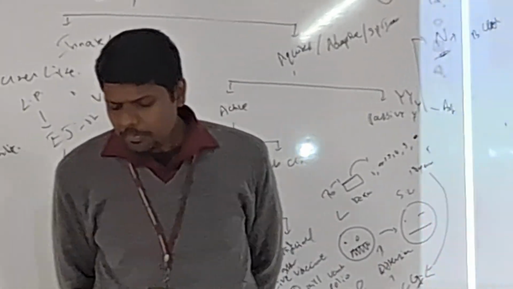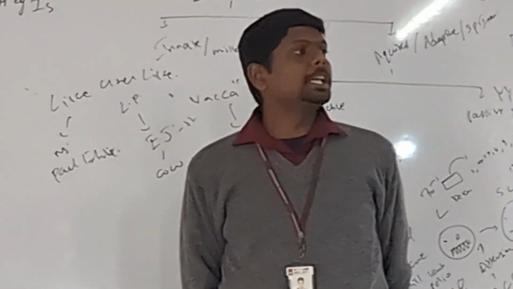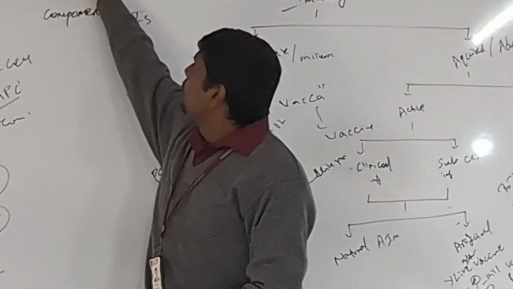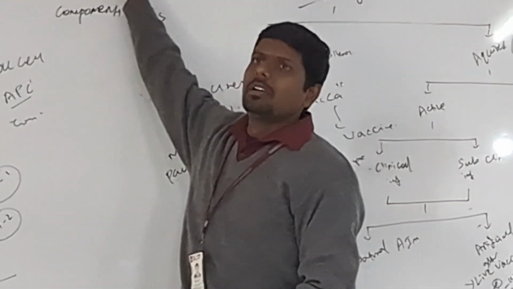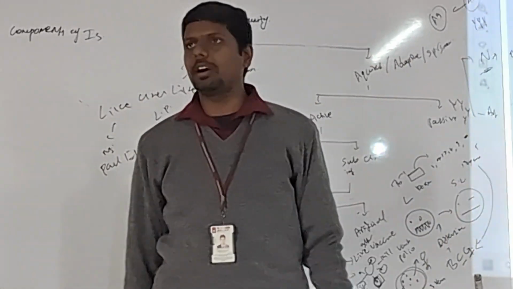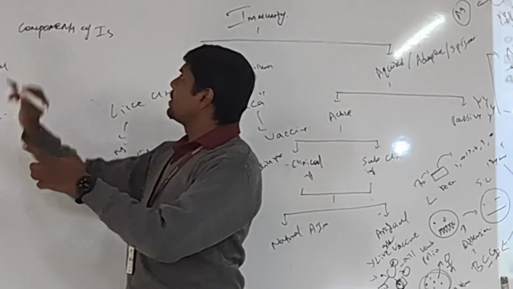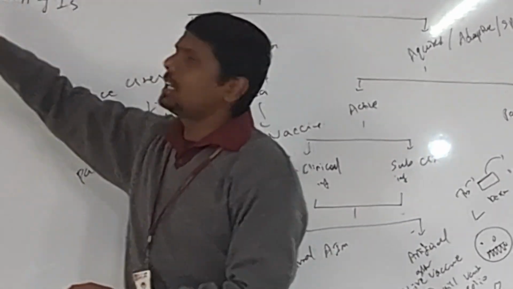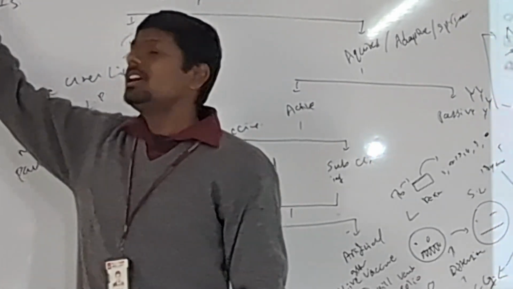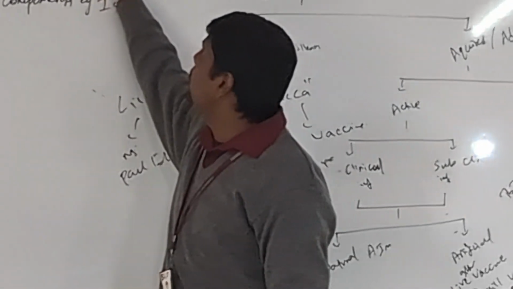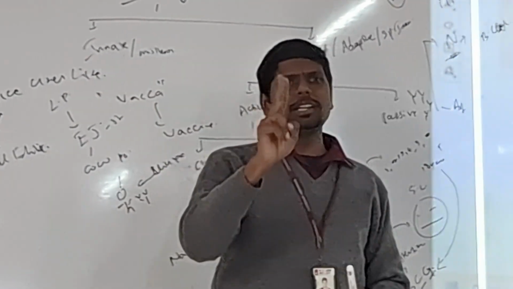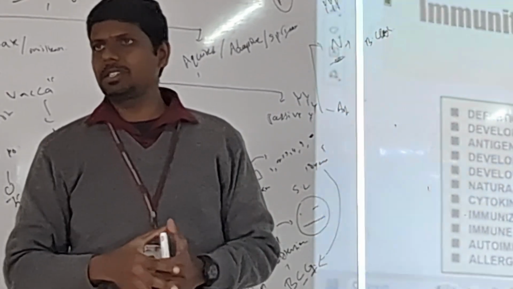Now, see, we have a problem. One problem in the immune system is that antibodies are like nuclear bombs. They can destroy a huge area. But these are produced by B cells, and for a B cell to make those bullets, it requires at least one to two weeks. B cells will request at least two weeks to develop the antibodies.